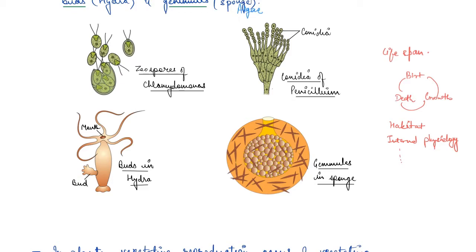While in animals and other simple organisms the term asexual is used, in plants the term vegetative reproduction is used.